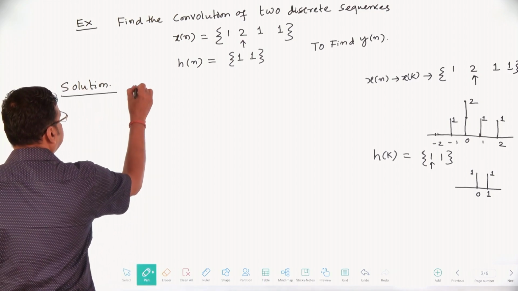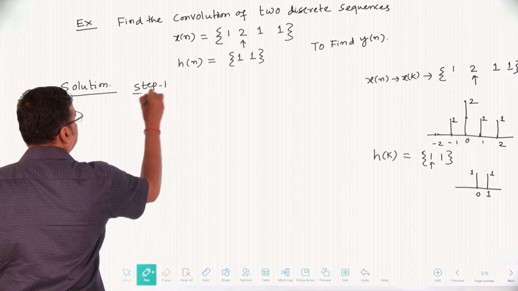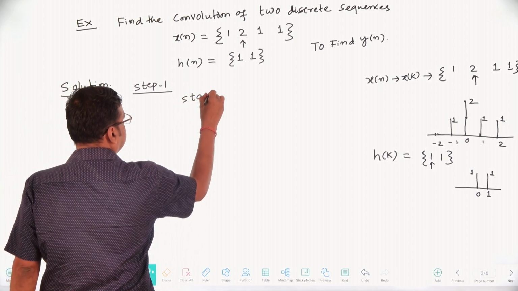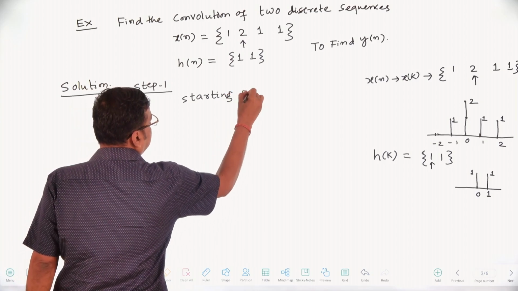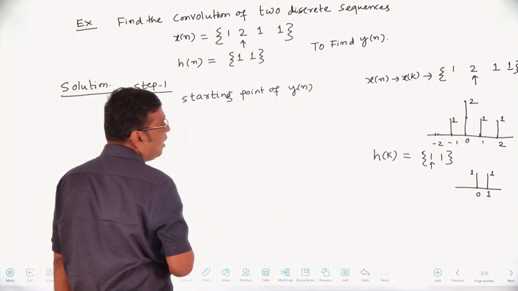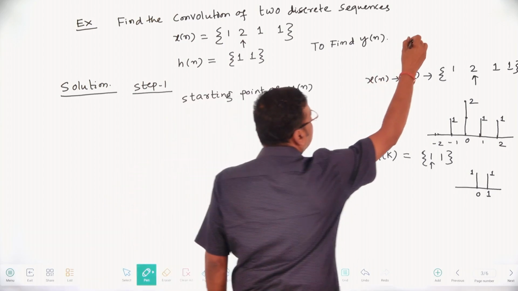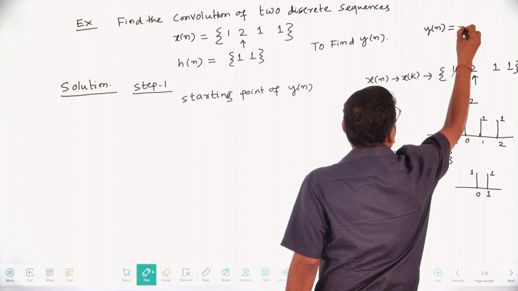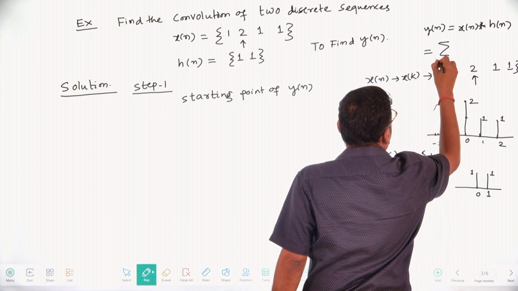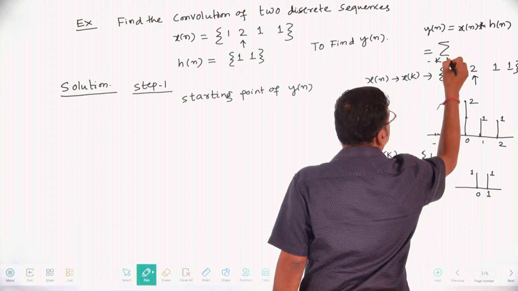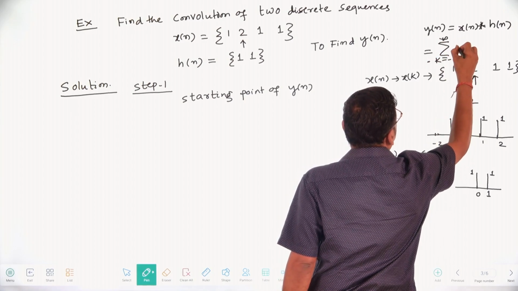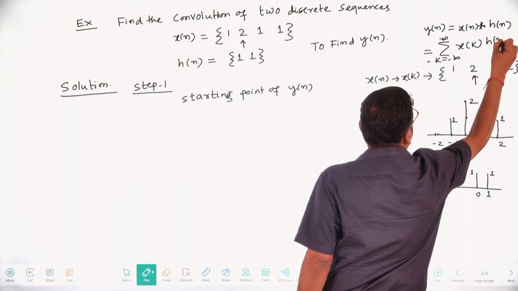Step 1, starting point of y of n. y of n is nothing but what? y of n equal to x of n convolution h of n, that is sigma over k equal to minus infinity to infinity of x of k into h of n minus k. Okay.